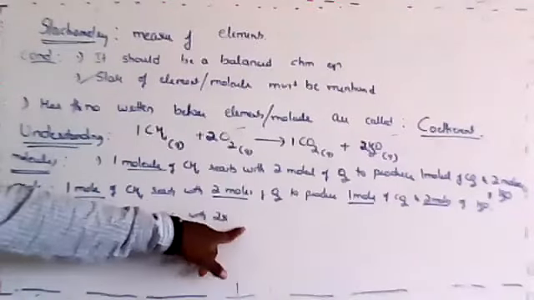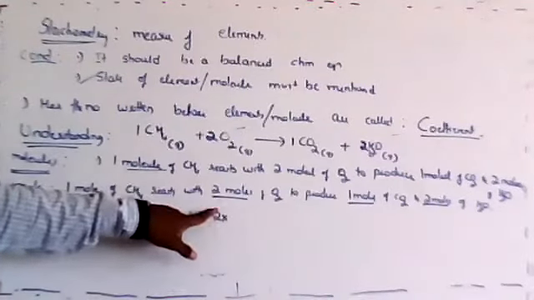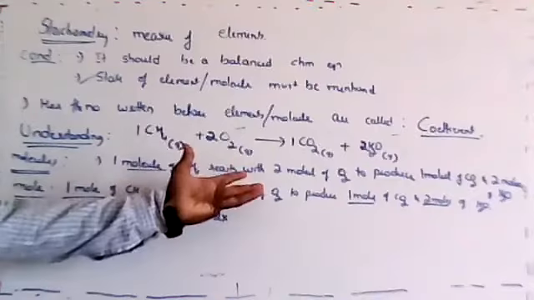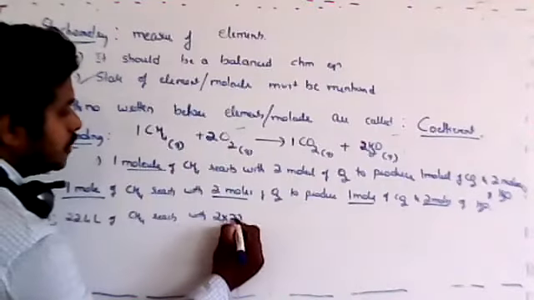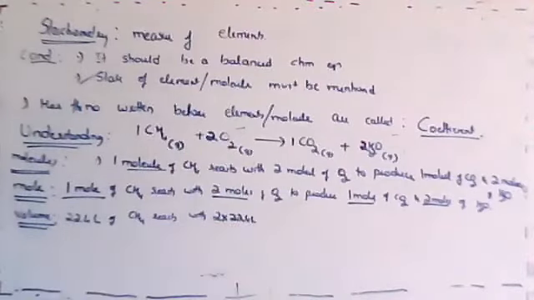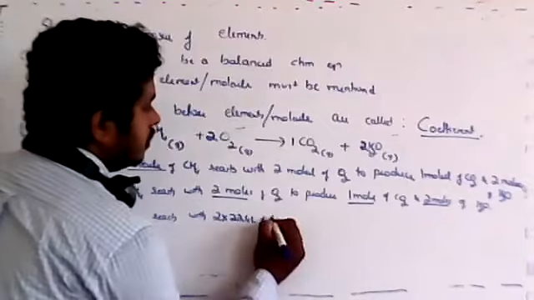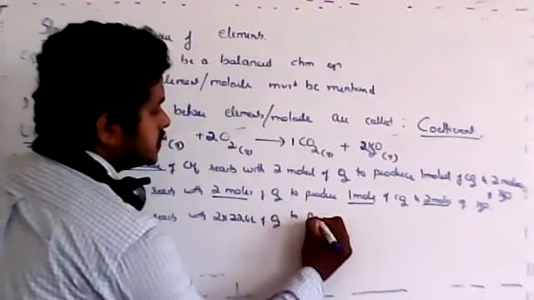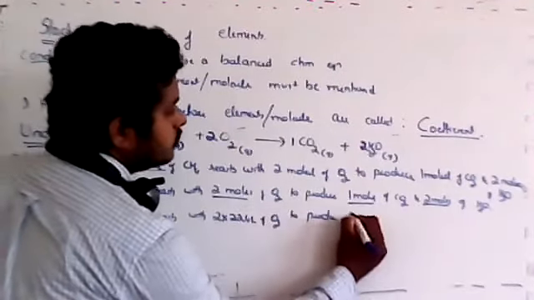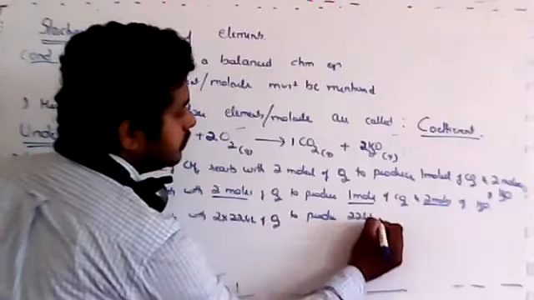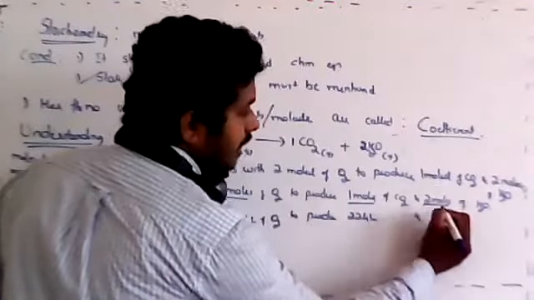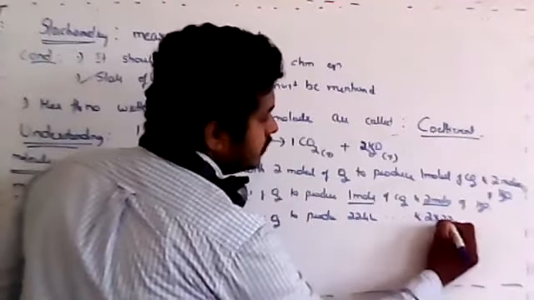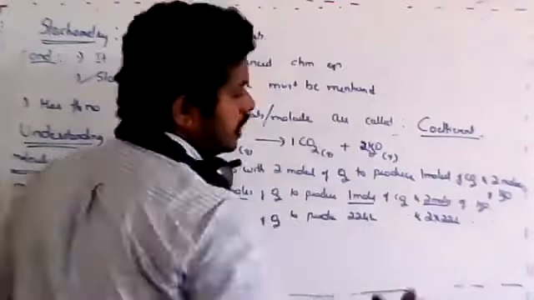Don't directly multiply, express it in this way. 2 moles are there, 2 into 1 mole, and 1 mole is nothing but 22.4 liters of oxygen, to produce again 1 mole, which is 22.4 liters of carbon dioxide, and 2 into 22.4 liters of H2O.